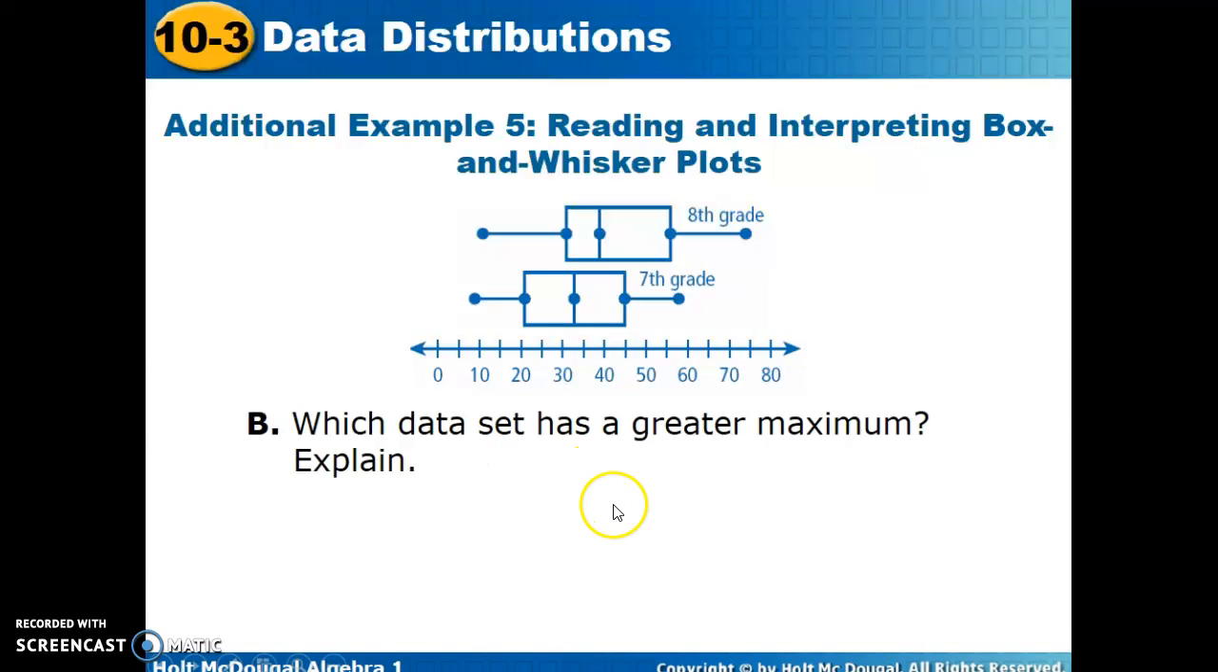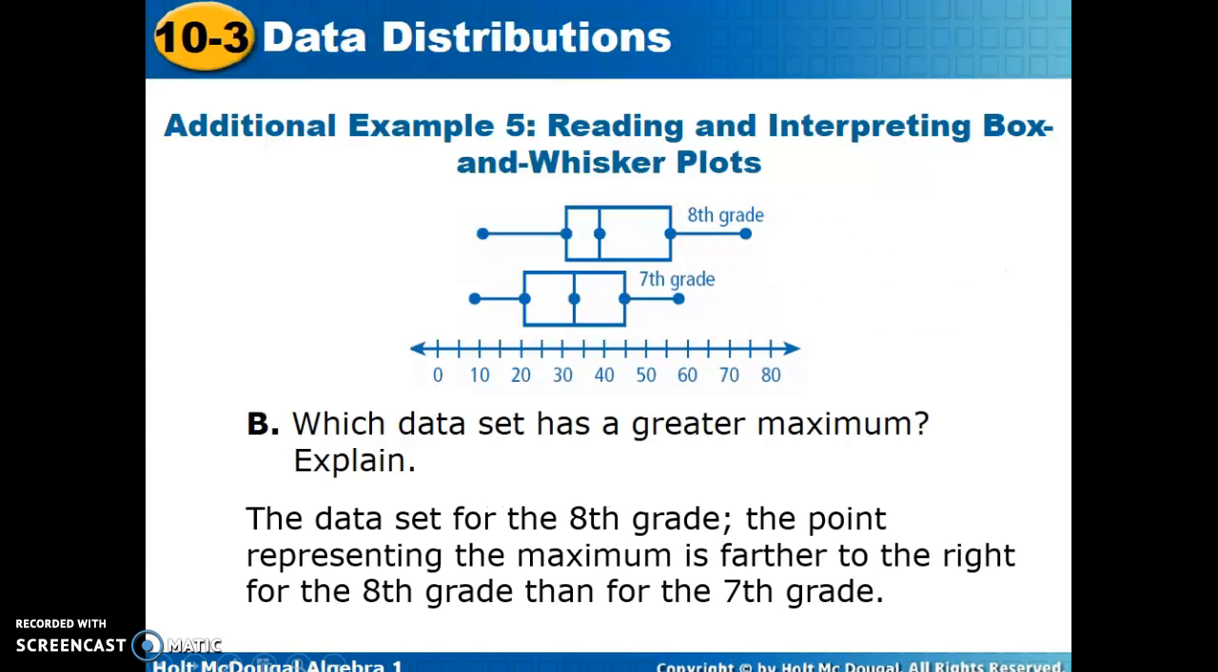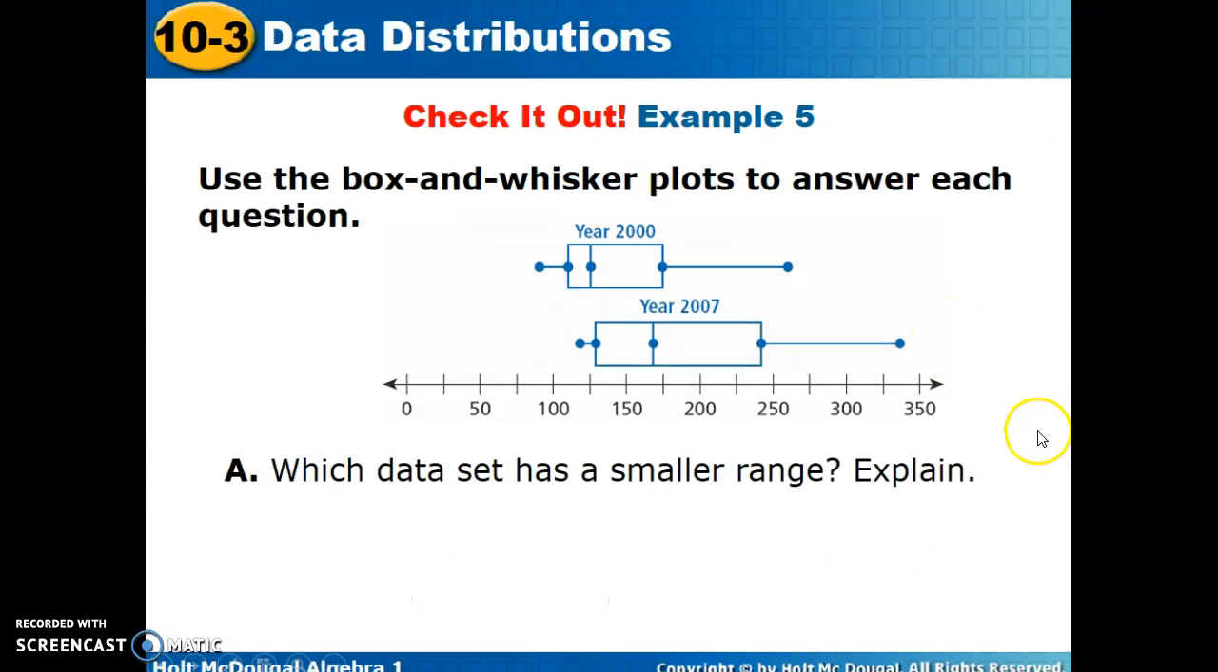Which of these data sets has a greater max? And explain your answer. Well, if we're looking at the extent of the reach on the whiskers, we see that the 8th graders have the greatest maximum. The point representing the maximum is further to the right for the 8th graders than for the 7th.